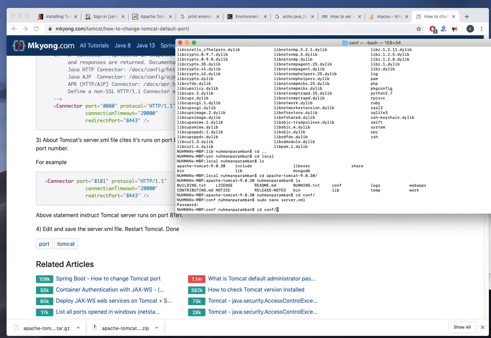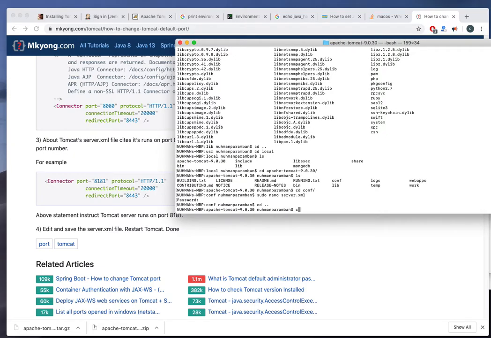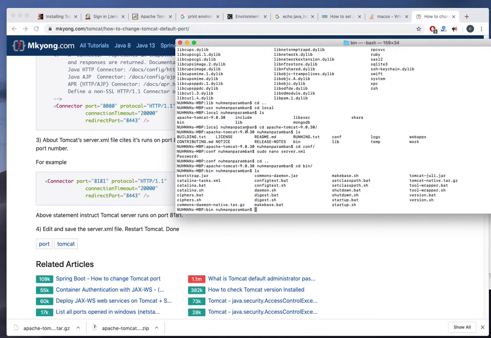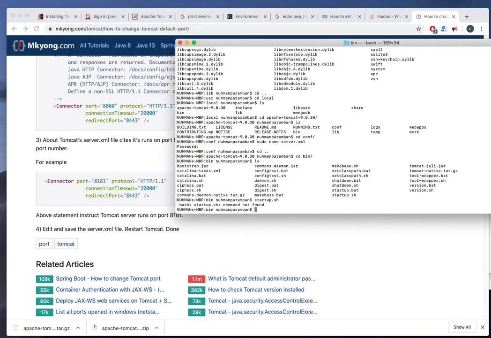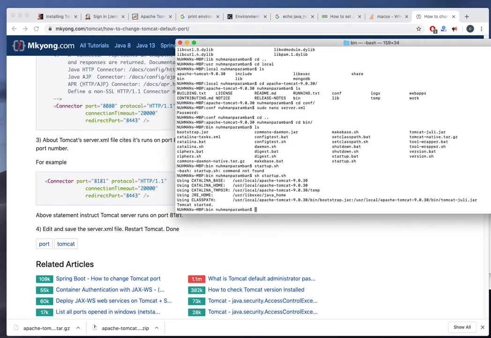And right now what I need is to go to the bin folder. So cd bin. Here I can see the startup.sh. So I need to run that again. So in my case I found some issues with shutdown. So I don't know whether it's command not found. Okay, Tomcat is started.